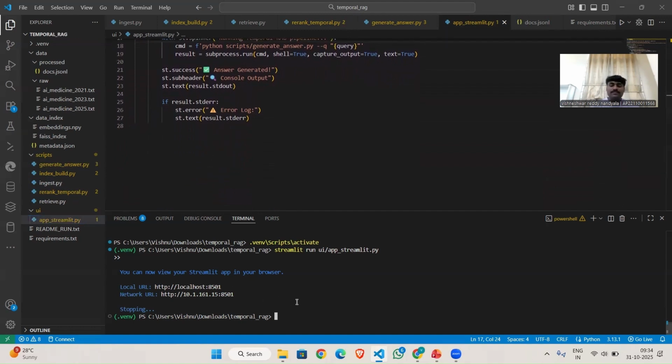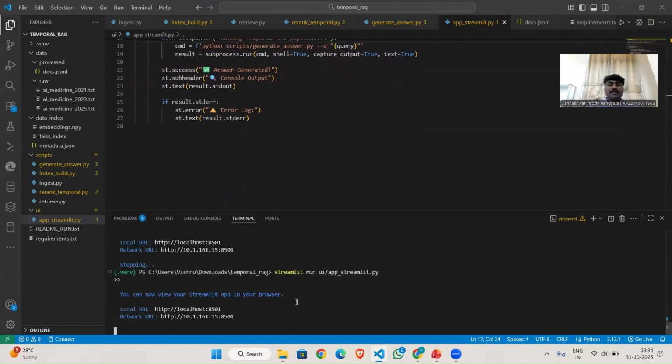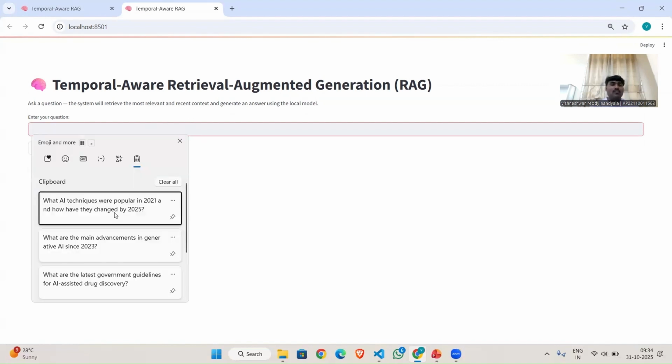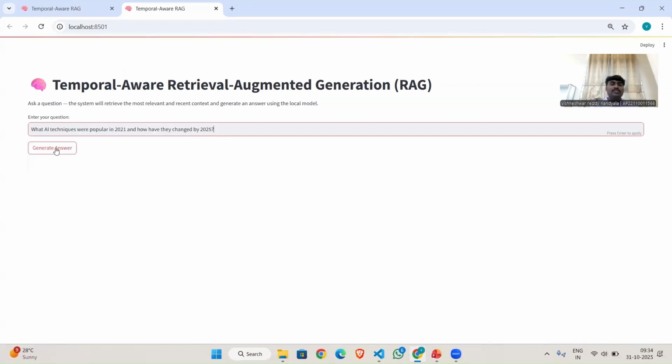Now I will execute. We can see that when I execute, it starts running. Now I will enter a question, like What AI techniques were popular in this question, and it will take some time to generate the answer. It will generate the answer based on the latest documents and the year mentioned in the question. Based on all these requirements, it will generate the answer.